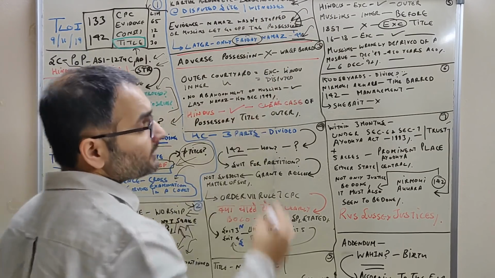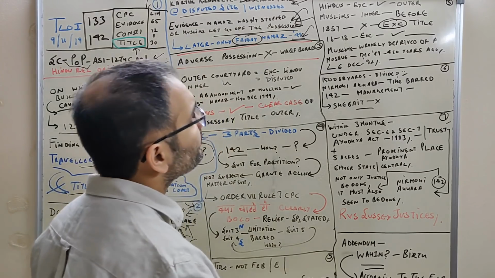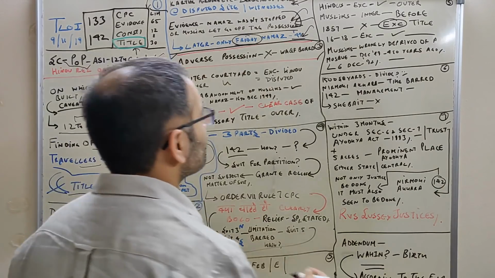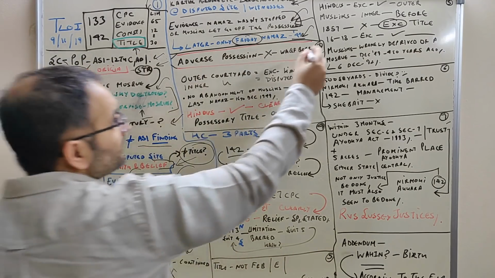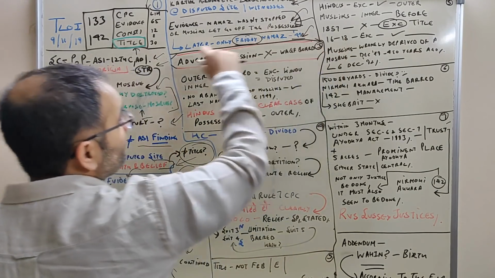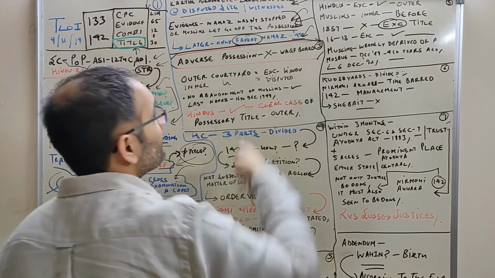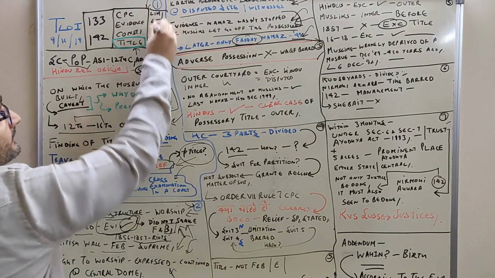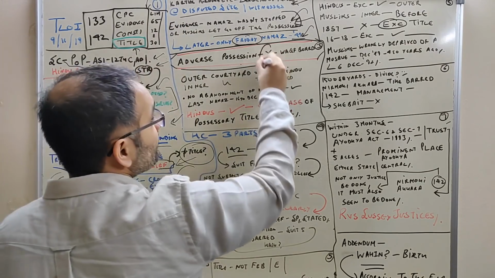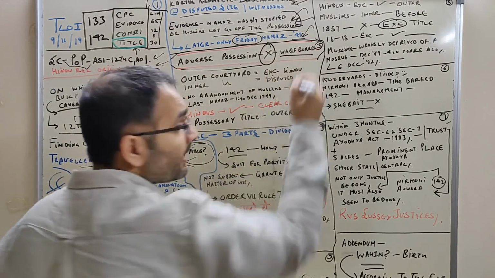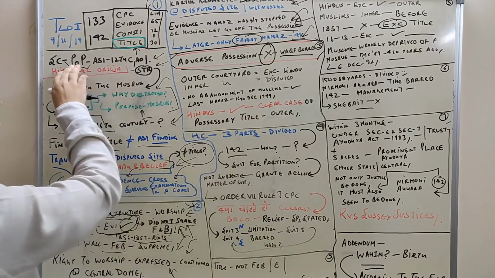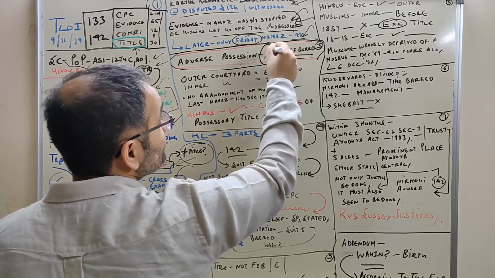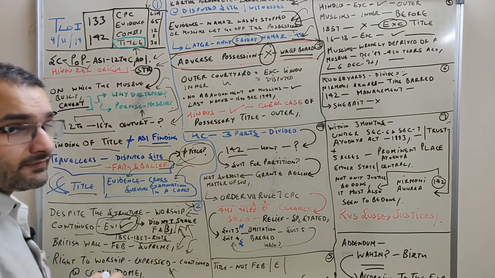Now we come to the most critical portion of this judgment, the logic, the ratio, whatever you want to call it. In fact, this is the one sentence that is the core crux of all these details: adverse possession. You remember what I said of limitation? It was never proved beyond a reasonable doubt, or the preponderance of probability did not come, that the Waqf board failed to prove that they have exclusive adverse possession.